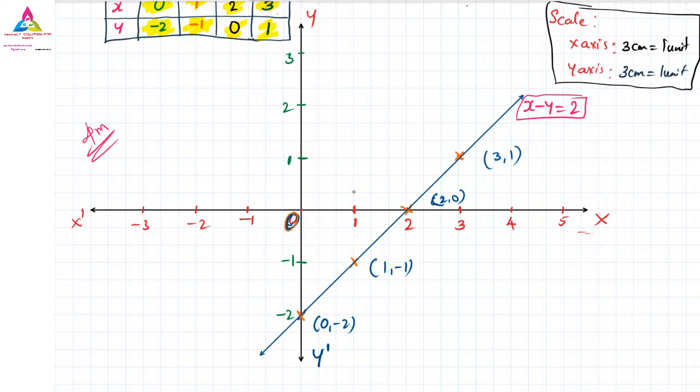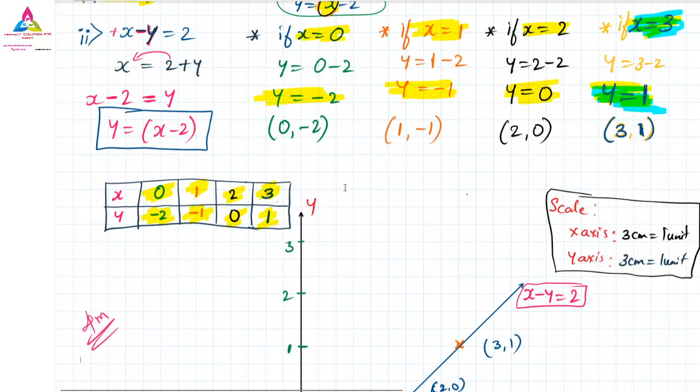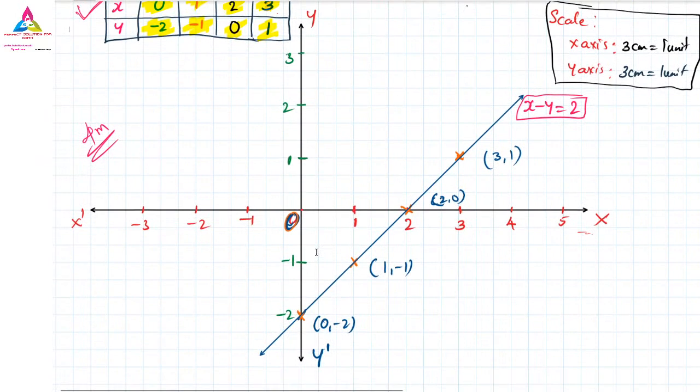So to get the 4 marks, very importantly, you have to convert the equation and write down these points. After that, you have to write them in a table. After writing in a table, you have to draw the graph. After drawing the graph, you have to write down the scale. After that, you have to write down the linear equation. If you do this much, it is a full 4 marks question.